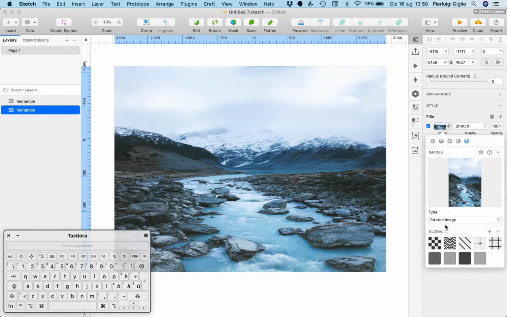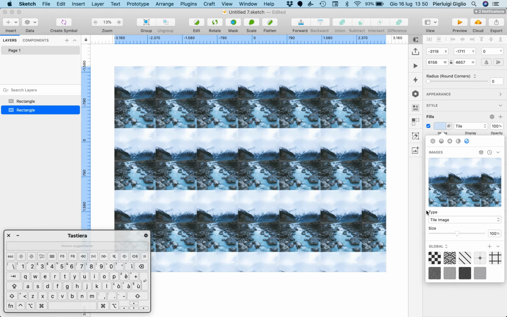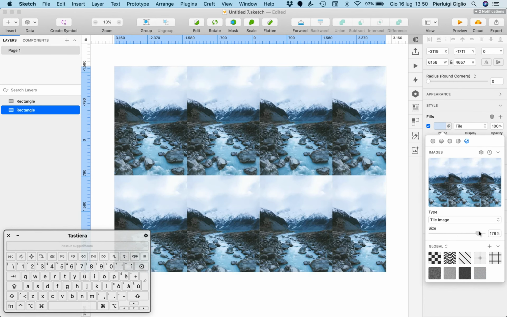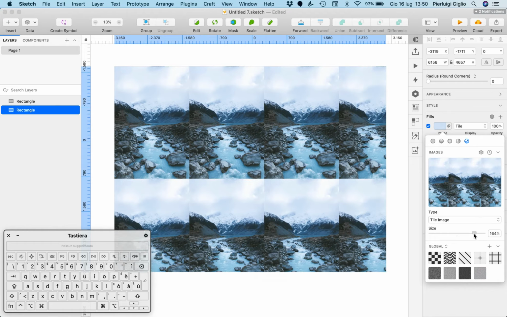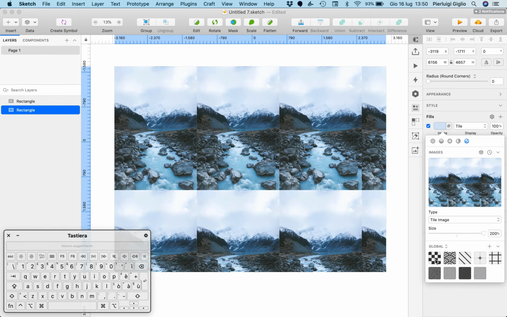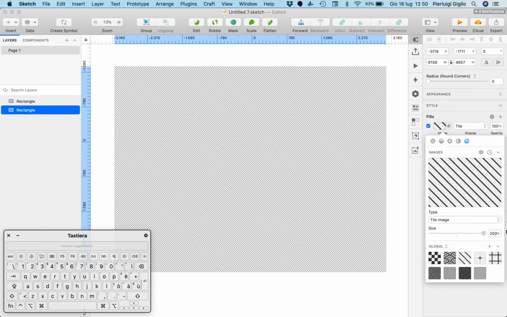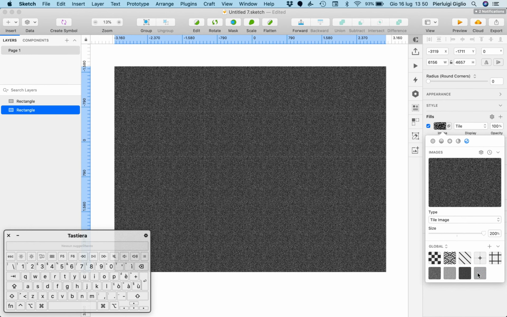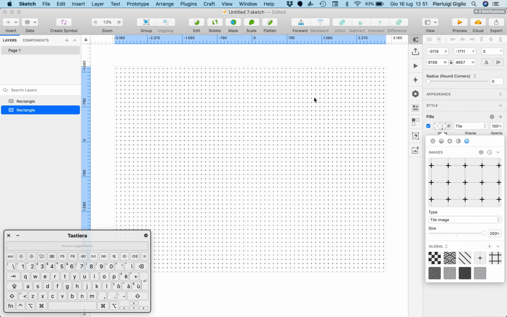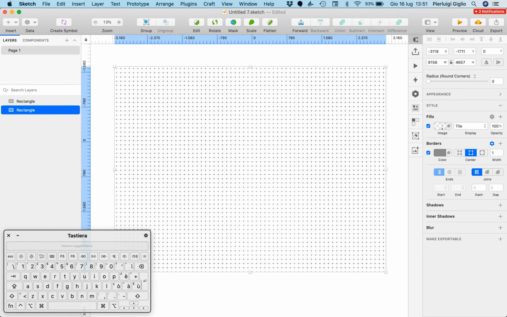We can also stretch the image, which is something which usually we don't want to do, because it's just going to stretch the image in order to make it fit the entire space of the shape. And we can also tile the image, and we can change the tile size directly from here. We also have some pattern options, which again, we can change the size of from here. And yeah, this is pretty much it when it comes to fills, and I'll see you in the next video.